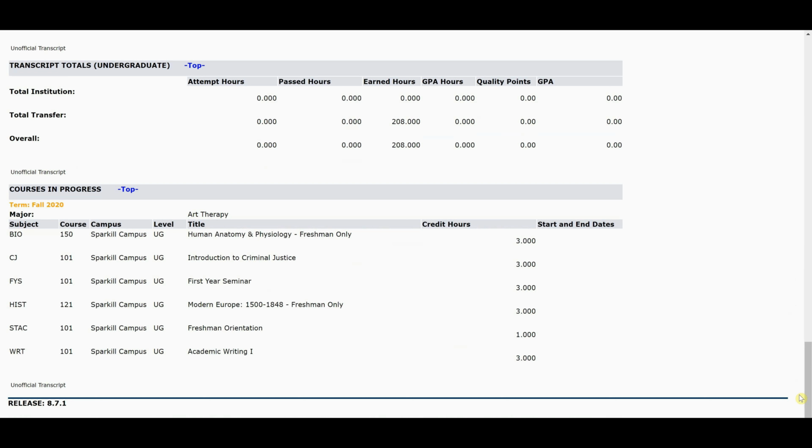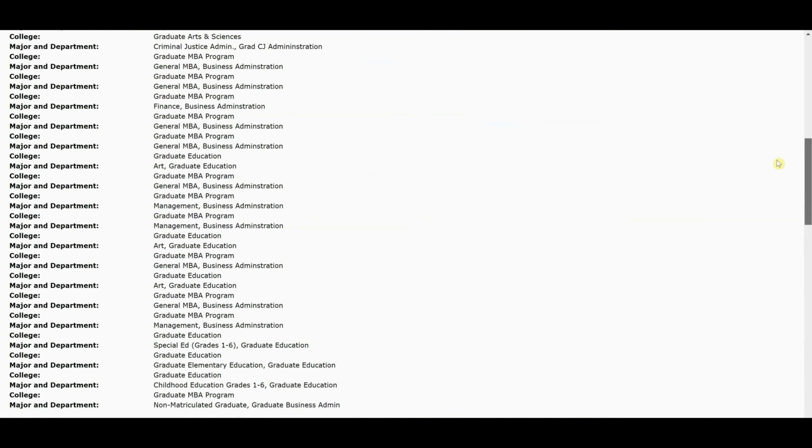And at the end of the semester, as I said, your grades are not mailed home. This is actually where your grades would be listed. So this transcript is your unofficial transcript. So if you ever need a copy for a job interview or just for your own records, this is where you can look to see your credits that transferred in and then the courses you take here and the grades you receive. So this is your unofficial transcript. This is important to always know and be able to look at, and it's right here at your fingertips.